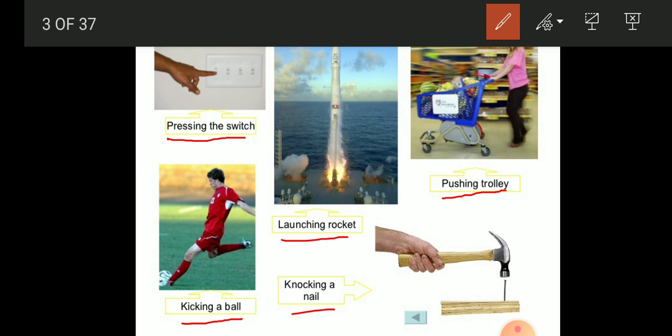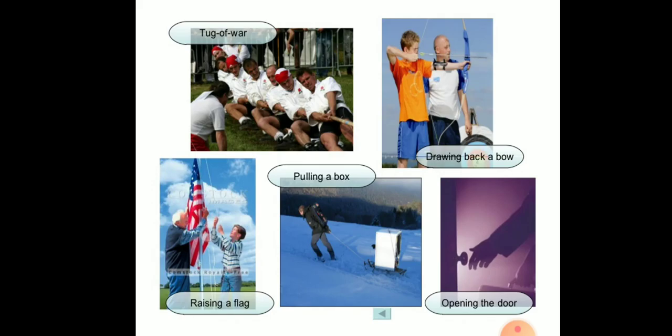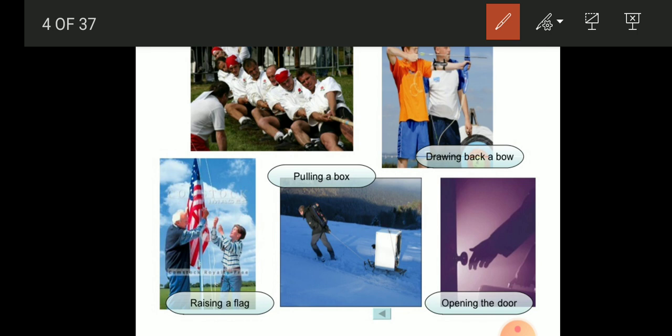Let us move on to the next examples. Here you can see the first example, that is tug of war, where a pull is involved. In the second case, drawing back a bow. There also the force is applied in the form of a pull.